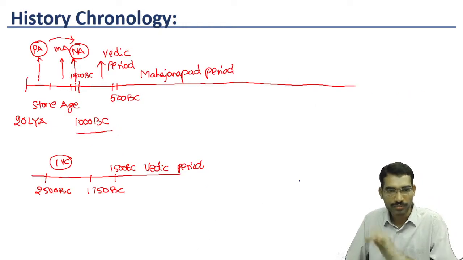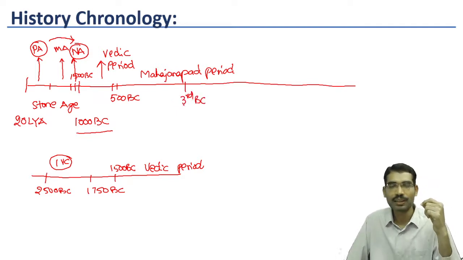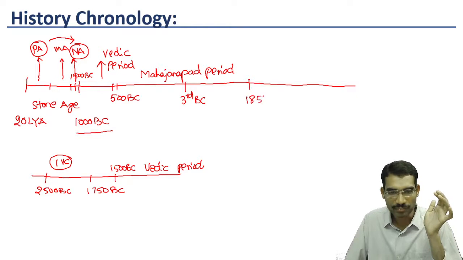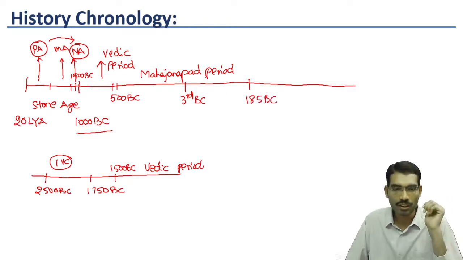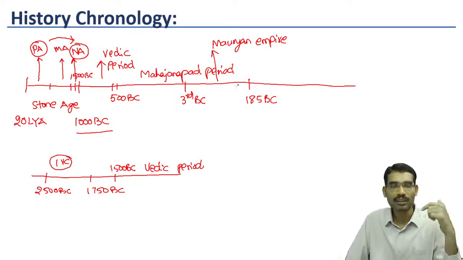So in the 3rd century BC, that means around 300 BC, till 185 BC, we call it as Mauryan Empire.